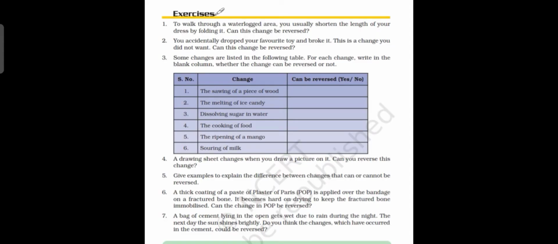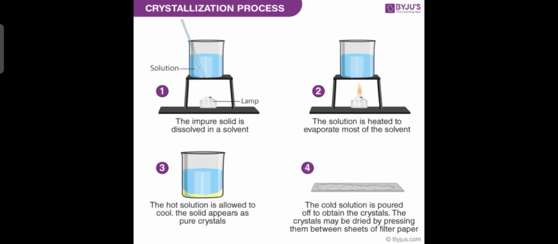Now, third one, dissolving sugar in water. This is a reversible process. We can take back the sugar to its original form by a process known as crystallization. So mixing sugar in water is a reversible process.